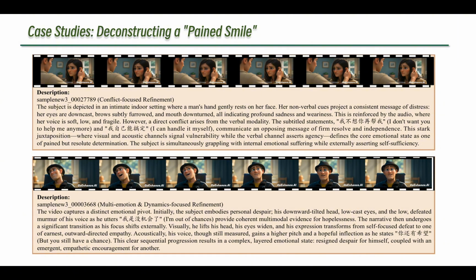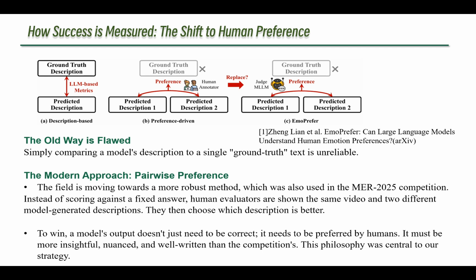To understand why our strategy was so effective, it's crucial to understand how success is measured in this competition. The old way of comparing a model's output to a single ground truth description is flawed because it's too rigid. The modern approach, as highlighted in works like Prefer and used in the MER 2025 competition, is pairwise preference. Human evaluators are shown the same video and two different descriptions, and they simply choose which one is better.